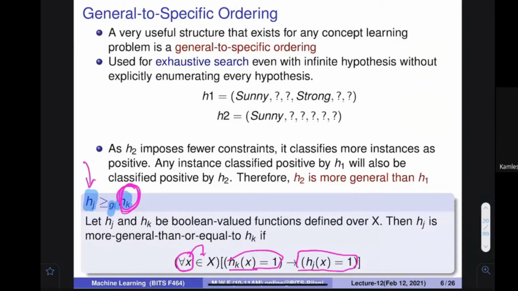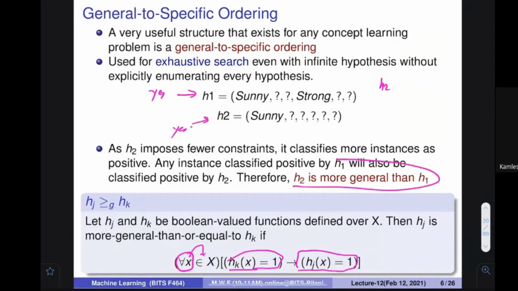So what would happen? Ultimately, if this hypothesis is going to say yes, this is also going to say yes. Make sense? If I say that H2 is more general than H1, it is written as H2 is more general than H1. Am I right? Okay, we write it in this particular way. H2 is more general than this.